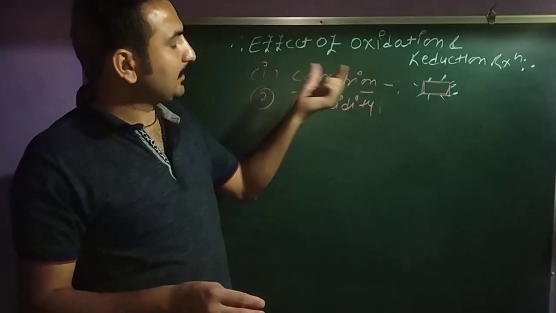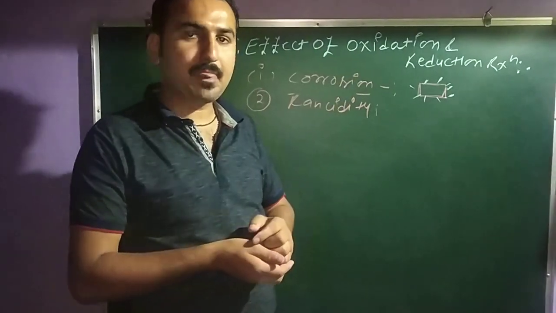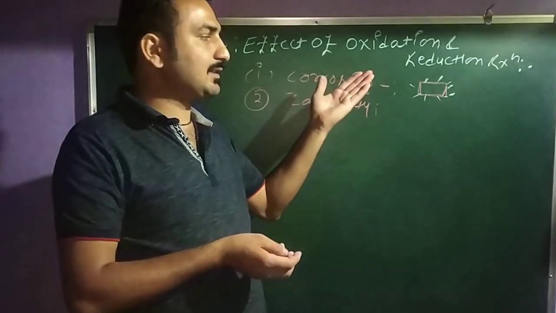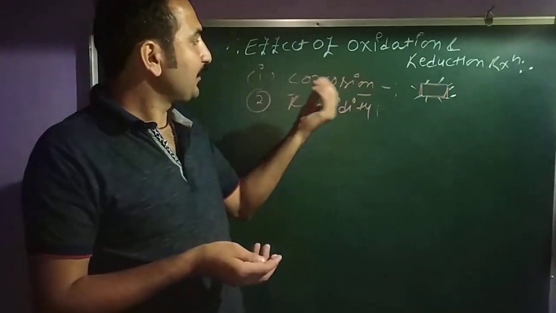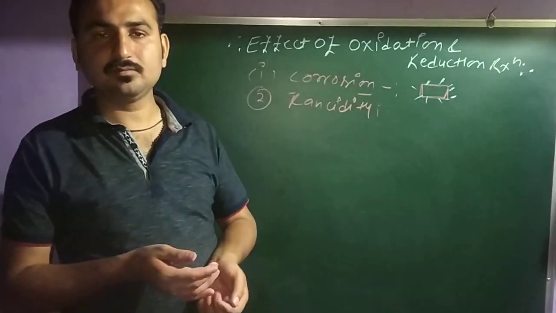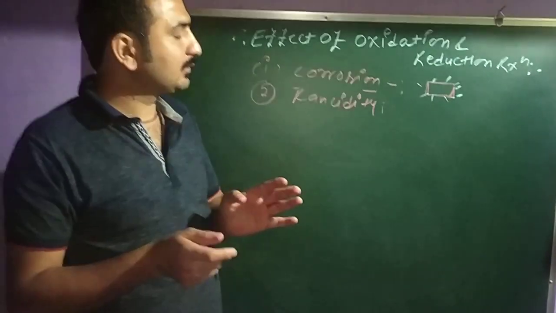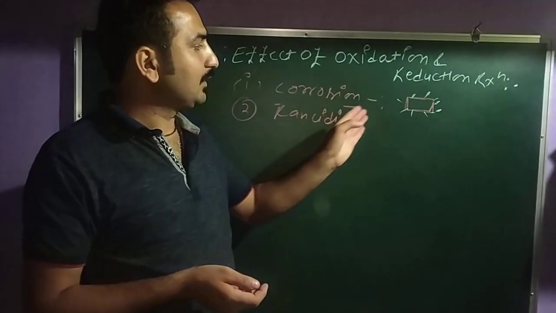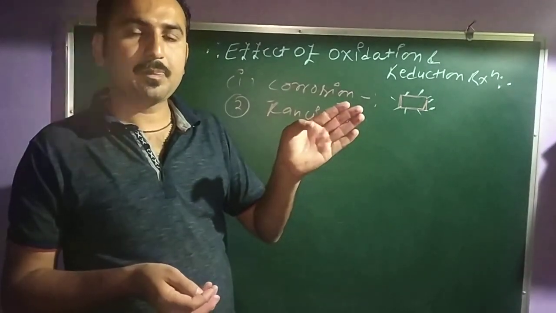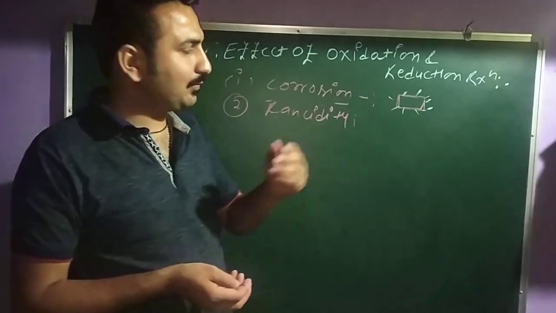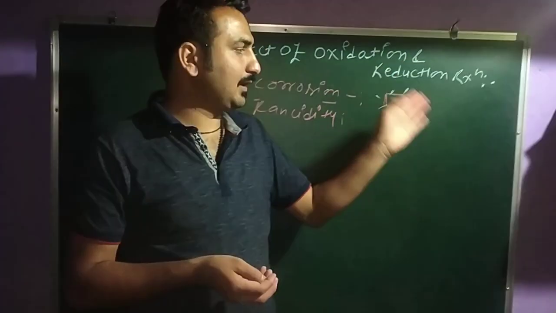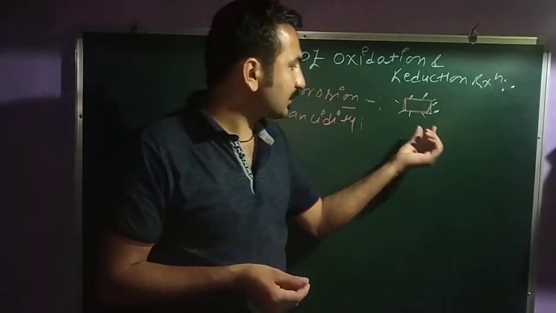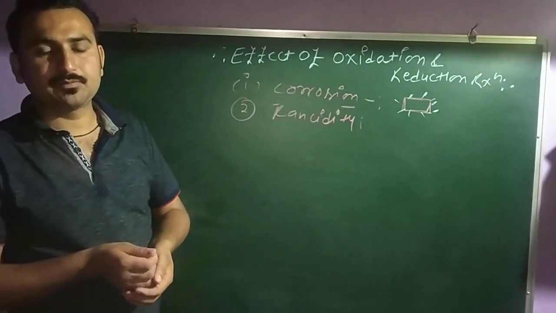So, the destroying of a metal surface by air, moisture, water, acid, or any substances is called corrosion. That means in corrosion, mainly a metal surface is destroyed by the attack of acid, base, moisture, air. Clear? So this is called corrosion.